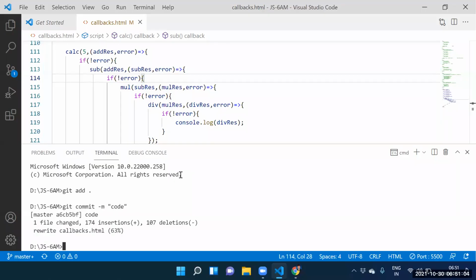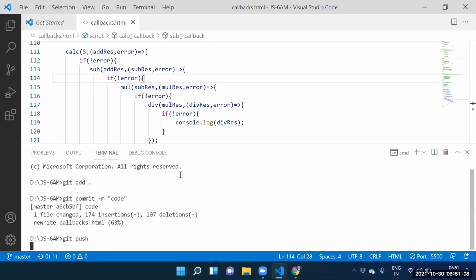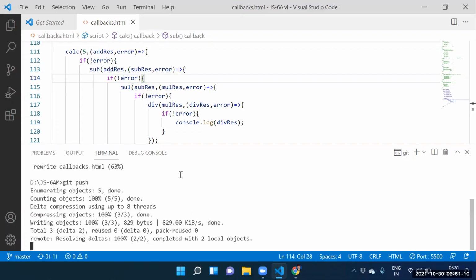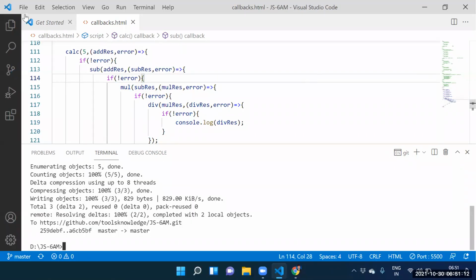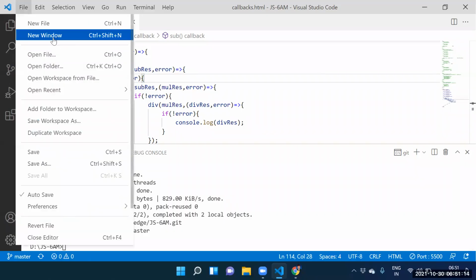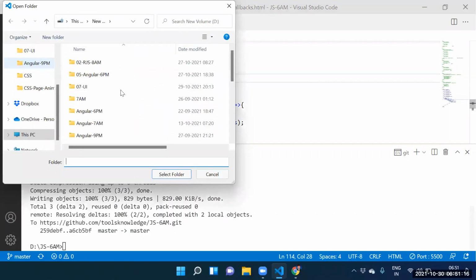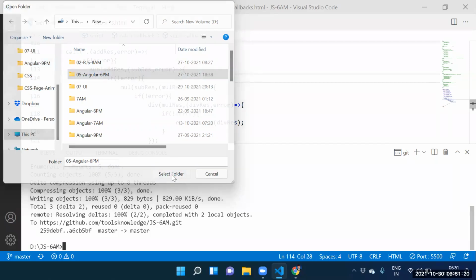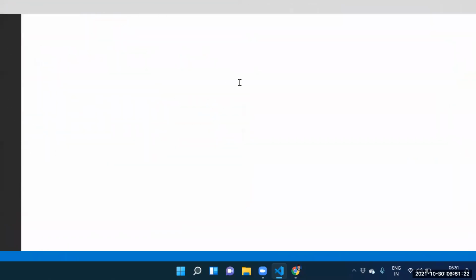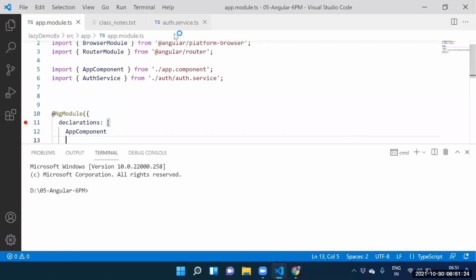Guys, how to push it? git push. Whenever we call git push, automatically we are able to push the code. Yes, guys, so the code is pushed again. Next, File, Open Folder. Let me check this callback code. But I don't know whether you can identify that code or not. Let's try to see this one again.